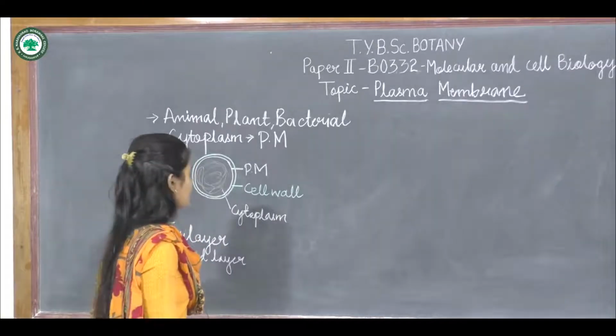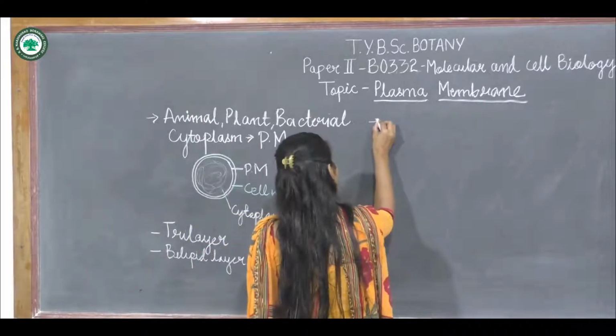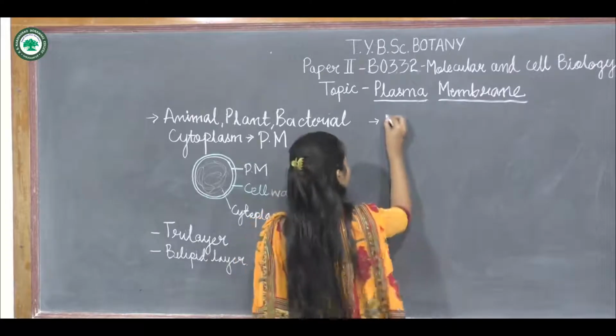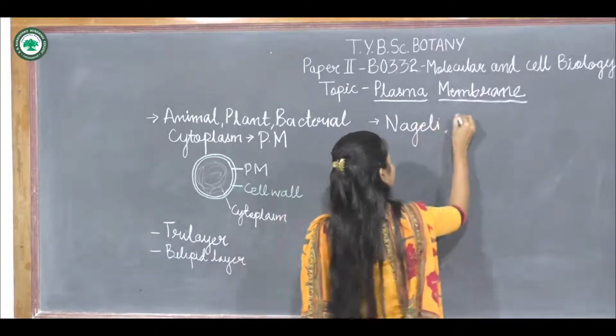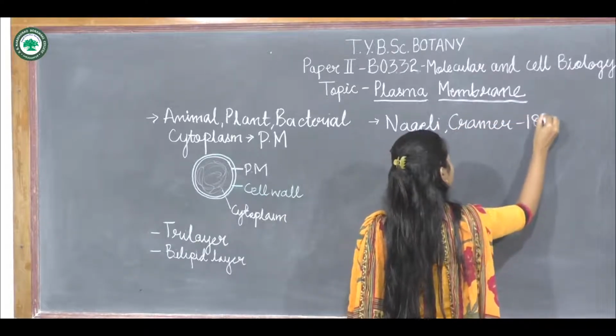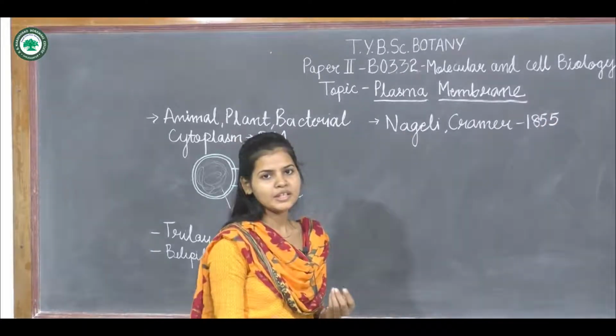And this plasma membrane was first discovered by the scientists Nageli and Kramer in 1855.